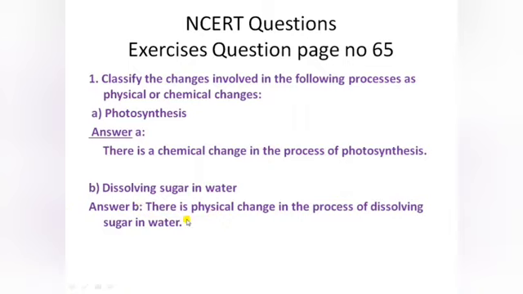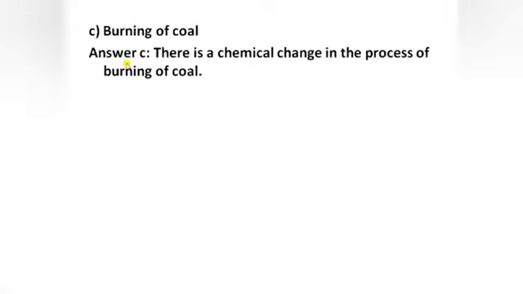Moving on, the third part of this question, burning of coal. The answer is, there is a chemical change in this process of burning of coal, because when the coal is burnt, it releases mainly carbon dioxide and produces ash after burning, which forms a new compound and evolved gases.